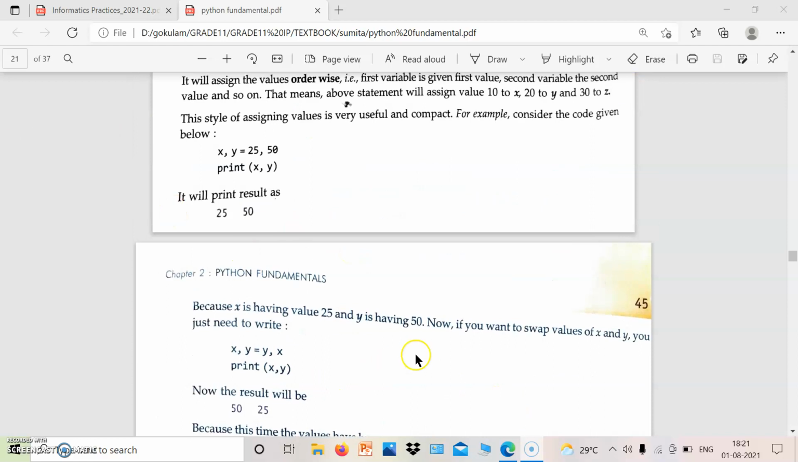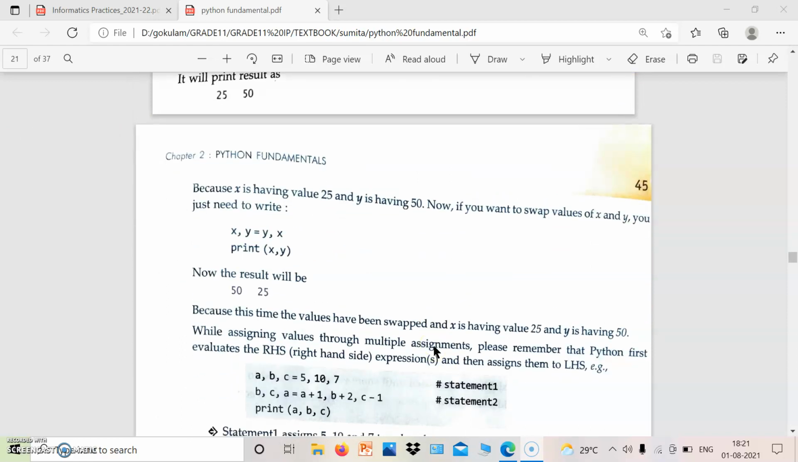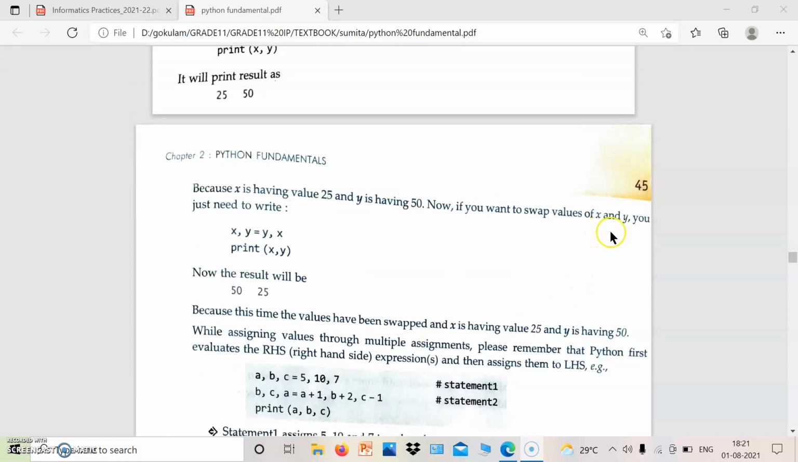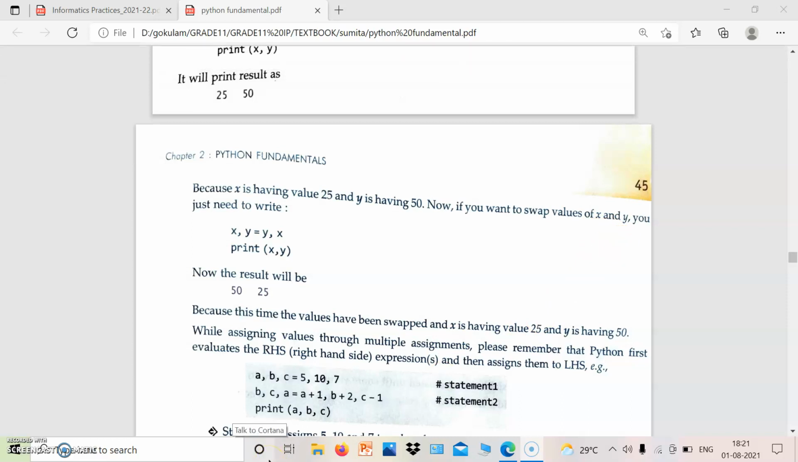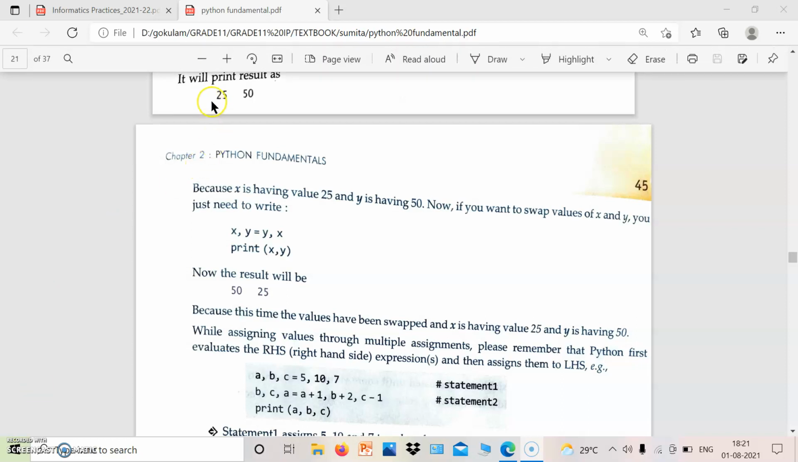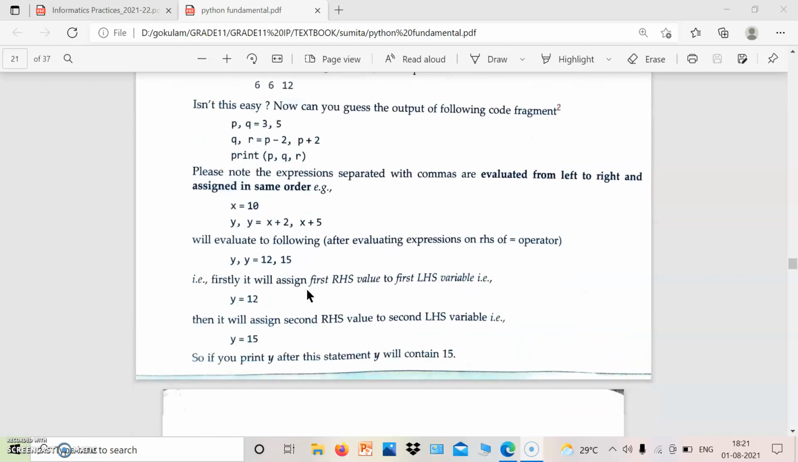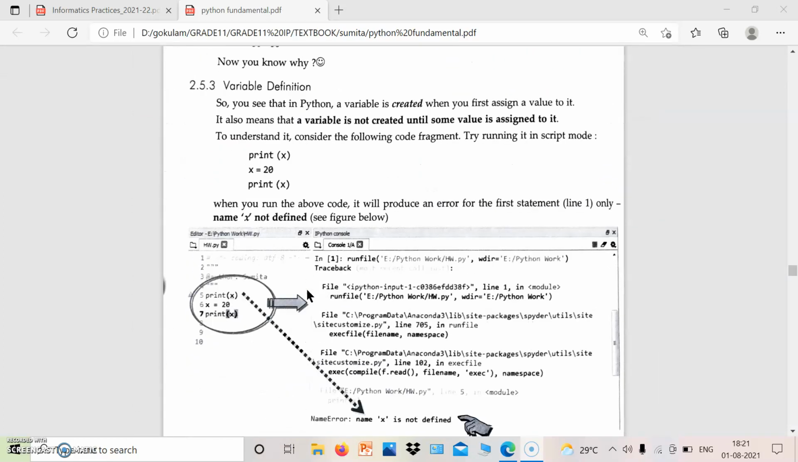So we can perform swapping. Swapping means if we want to change the value of x and y, in Python it is simple. We can give x, y = y, x. Then the value of x is assigned to y and the value of y is assigned to x. That means in the initial case x = 25, y = 50. In the next case x will be 50, y = 25. So like that we can assign values.